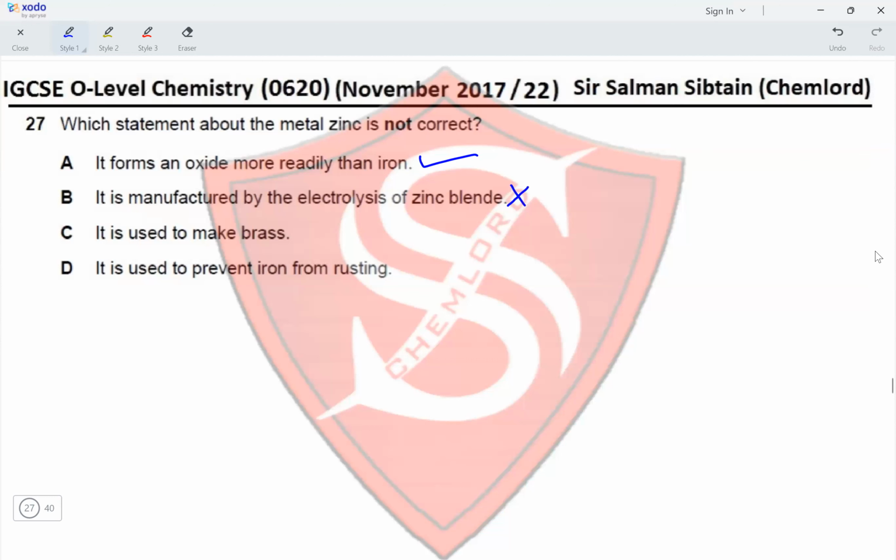It is used to make brass. Yes, brass is an alloy of copper and zinc. It is used to prevent iron from rusting. Yes, by sacrificial protection of iron by coating it with a layer of zinc. Therefore, the correct option for this question is option B.